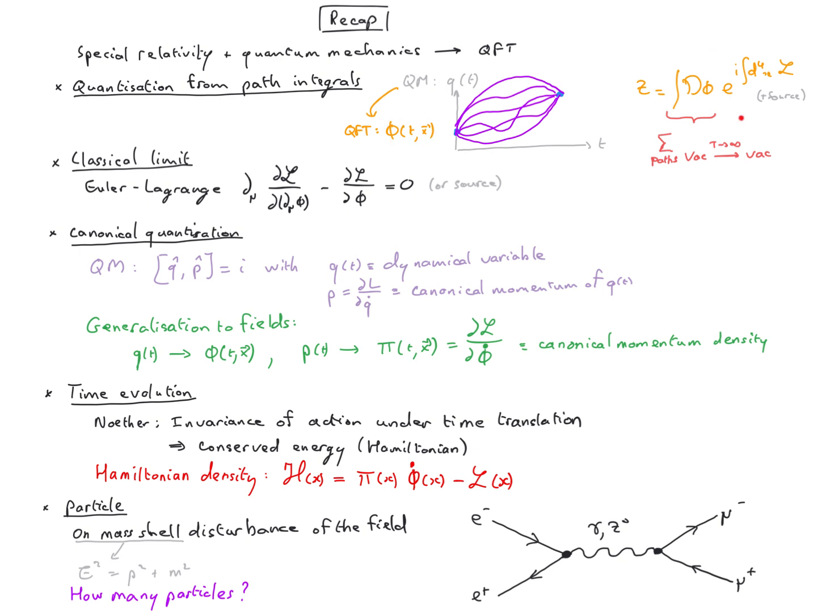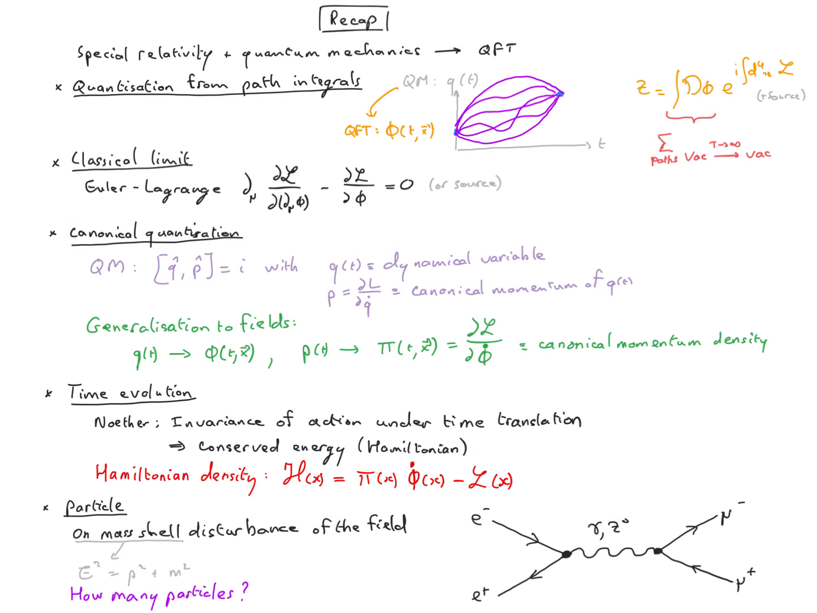We got a path integral, which is written for a sum of paths going from vacuum to vacuum over an infinite time. We found the classical limit by requiring the action to be stationary, giving the Euler-Lagrange equation. We also mentioned that there is another way to quantize our theory. So in quantum mechanics, we can get there by canonical quantization.